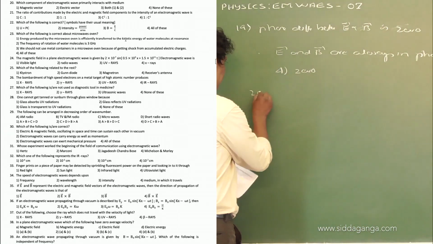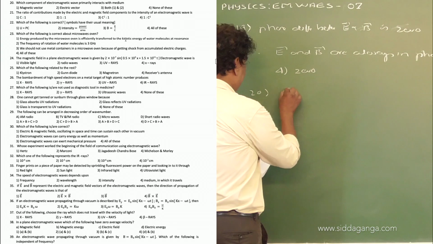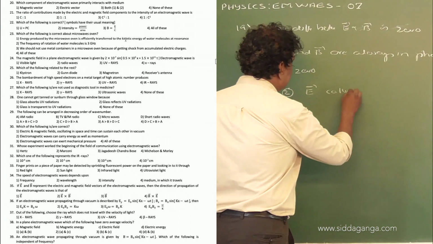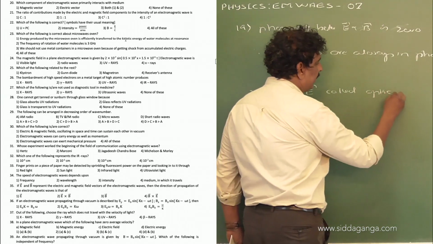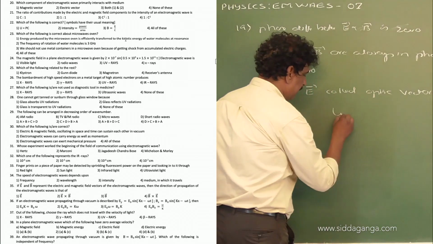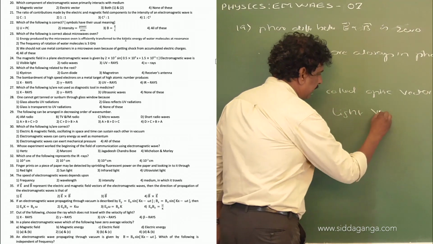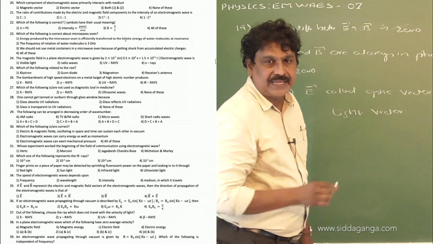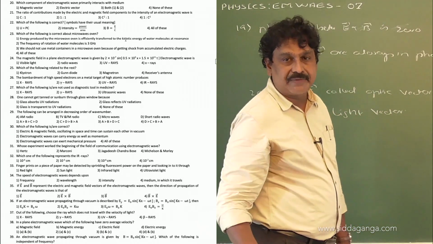For question number 20, the option number is 2, the electric field vector. It is called the optic vector or light vector. Even the change in speed of light is mainly due to this electric field vector.